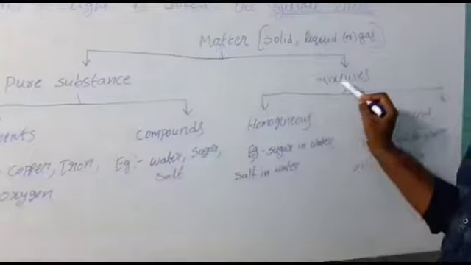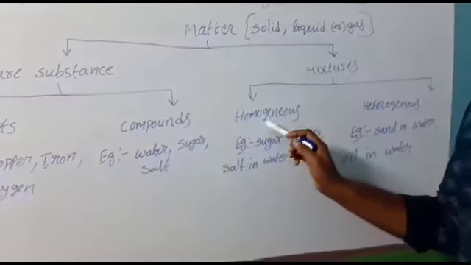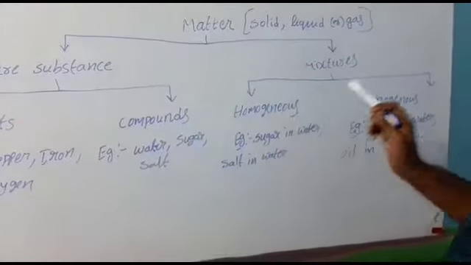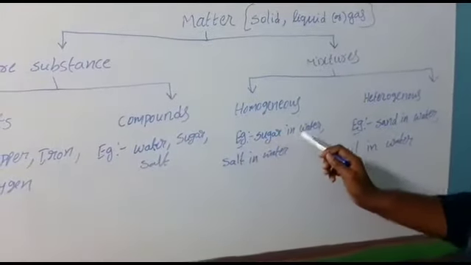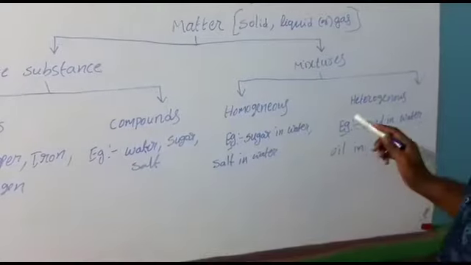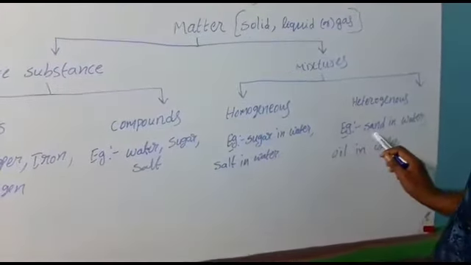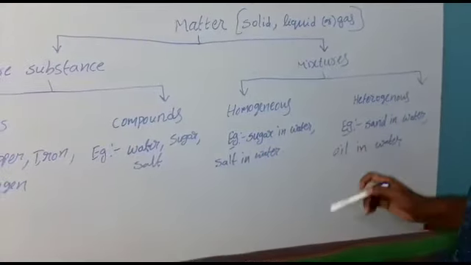And here mixtures, I already told, are divided into two types: homogeneous mixture and heterogeneous mixture. Examples of homogeneous mixture: sugar in water, salt in water. For a heterogeneous mixture, examples are sand in water, oil in water.